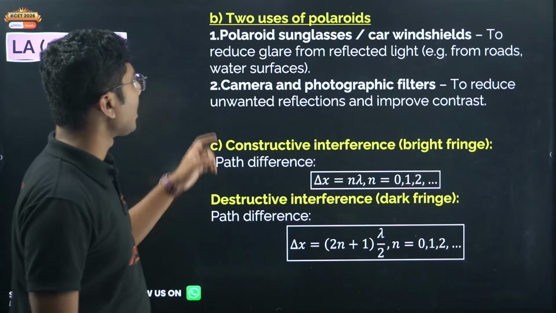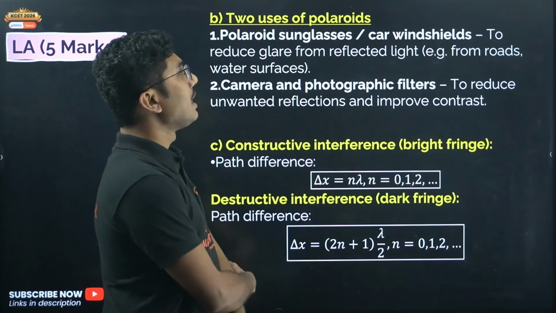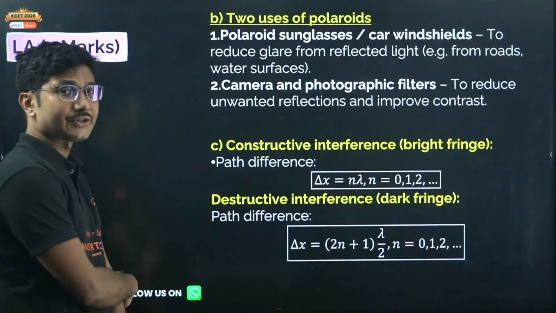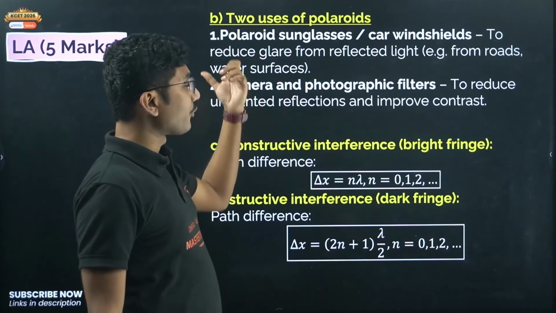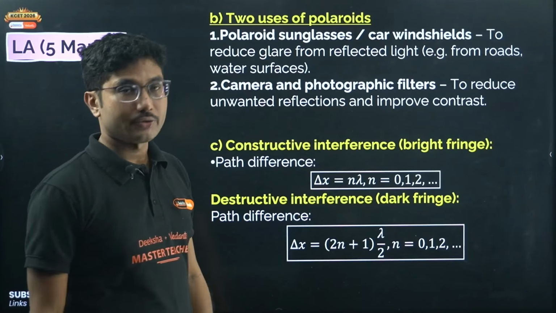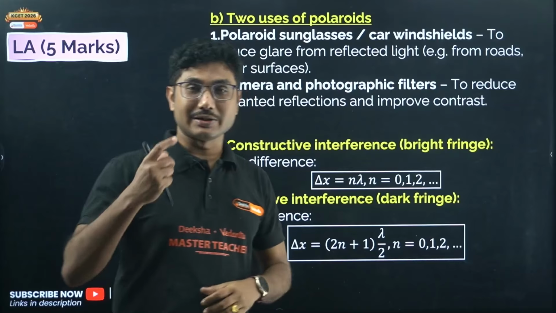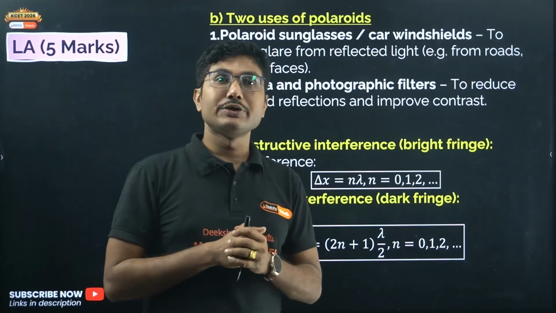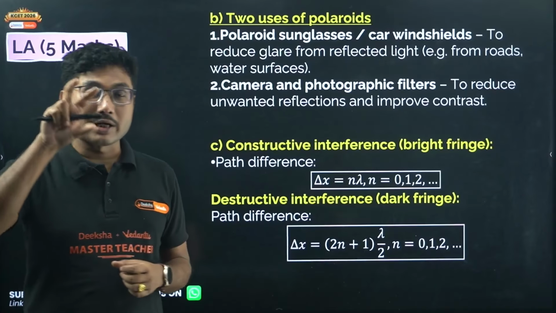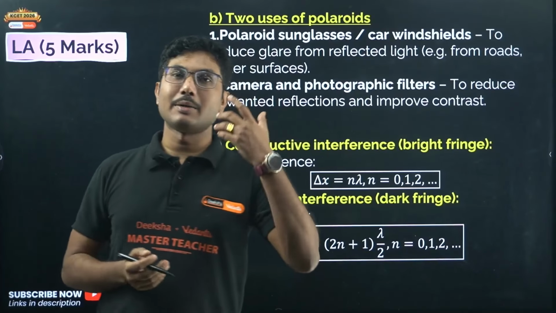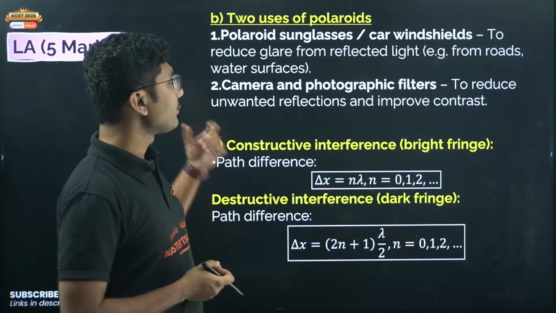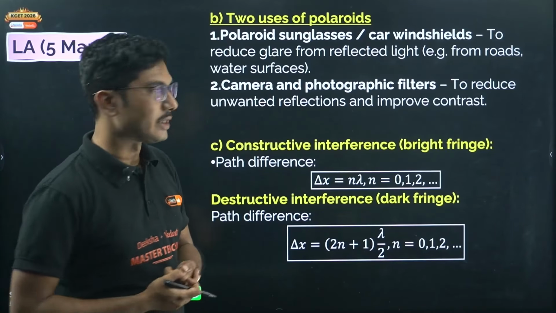Mention 2 uses of Polaroids. Polaroids are used in sunglasses and car windshields to reduce the glare from reflected light, that is from roads, water surfaces, etc. Polaroids are also used in cameras and photographic filters to reduce unwanted reflection and improve contrast. If you are a photography enthusiast, you might have seen that photographers use a Polaroid filter in front of the camera, especially when they shoot in bright conditions. That safeguards the sensor of the camera. So that is why Polaroids are used as filters.